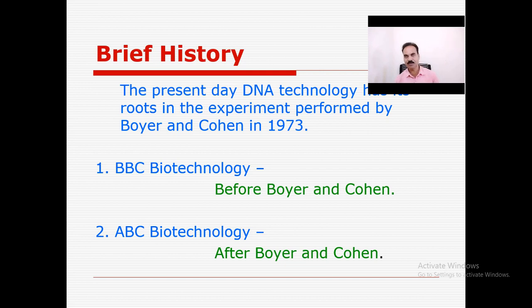That means before 73, what is biotechnology, and after 73, what is biotechnology. For example, production of new vaccines, new drugs, new enzymes, new proteins. These are the recent discoveries of biotechnology. So Boyer and Cohen performed the first experiment in 1973 in E. coli and classified biotechnology into two parts, before Boyer and Cohen and after Boyer and Cohen.